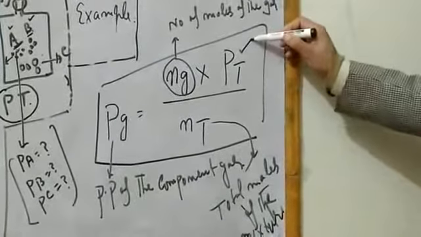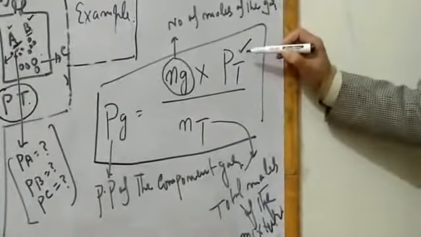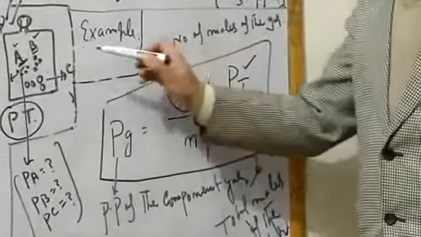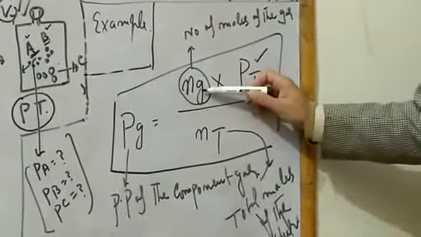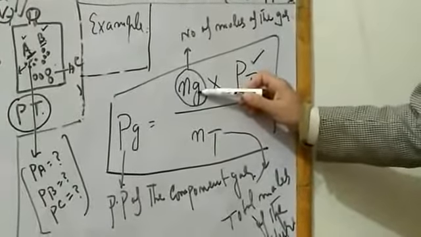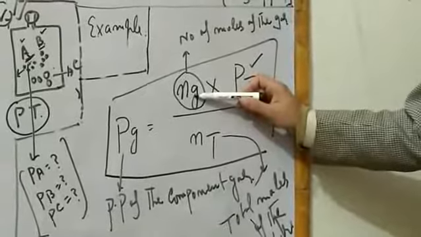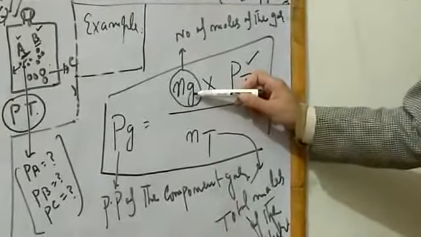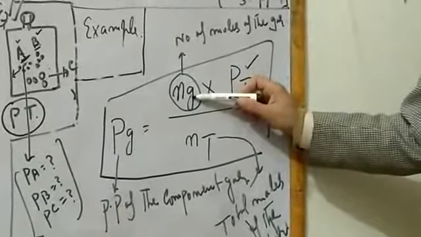And Pt is the total pressure of the mixture. So, in the question, what will be given? You will be given the number of moles of the gas or the mass of the gas. If the number of moles of the gases is given, then it is easy. But if mass is given, you have to convert the mass of the gas into moles.